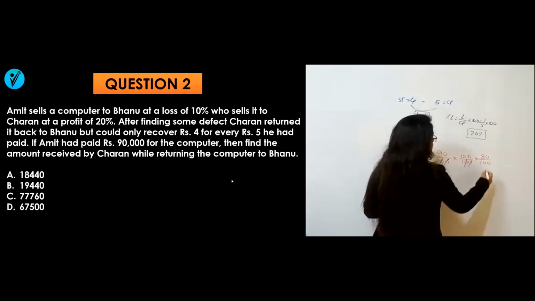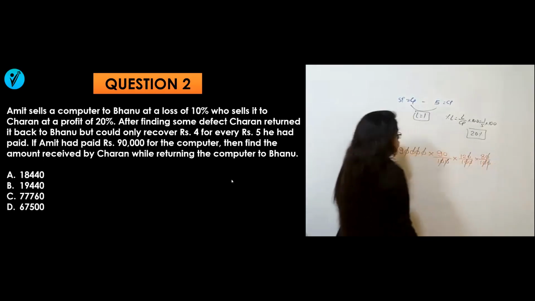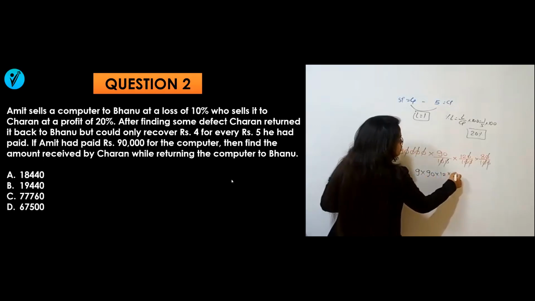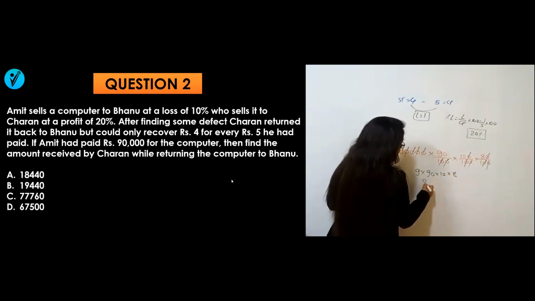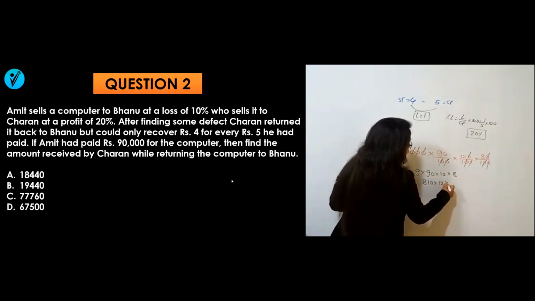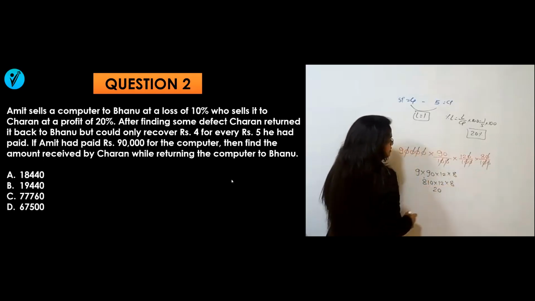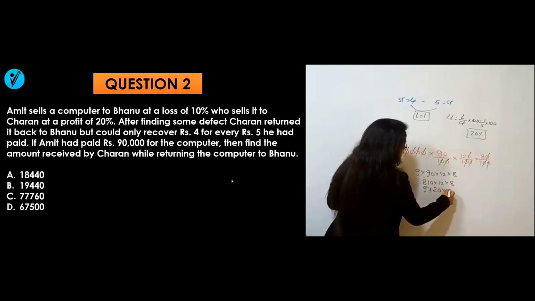Then can you cancel out anything? These double zeros. Okay. Then the remaining will be 9 into 90 into 12 into 8. So what will it be? 9 nines are 81, 810 into 12 into 8. 0 as it is, 12 ones are 12, carry is a 1. 12 eights are 96 plus 1 is 97 into 8.